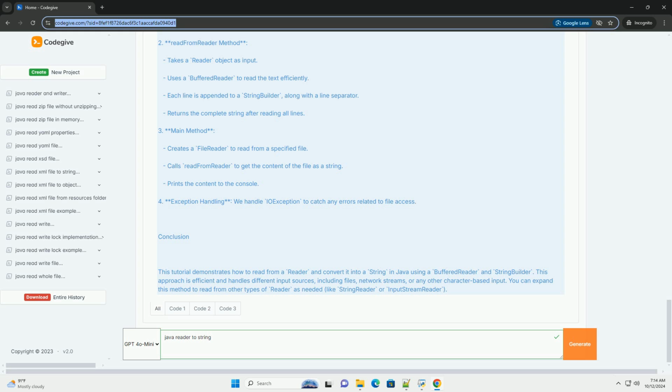Conclusion. This tutorial demonstrates how to read from a Reader and convert it into a string in Java using a BufferedReader and StringBuilder. This approach is efficient and handles different input sources, including files, network streams, or any other character-based input. You can expand this method to read from other types of Reader as needed, like StringReader or InputStreamReader.